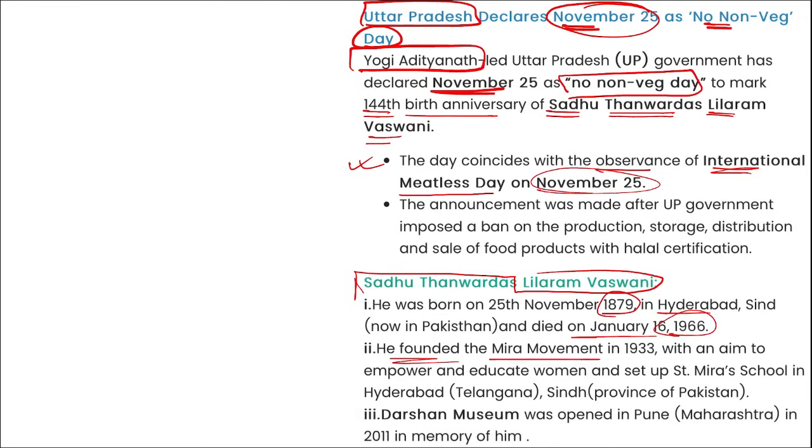He founded the Meera movement in 1933 with an aim to empower and educate women and set up St. Meera's School in Hyderabad, Telangana. Darshan Museum was opened in Pune in 2011 in the memory of him, and now 25th of November will be declared as No Non-Veg Day in the memory of the birth anniversary of Sadhu Thanwardas Leelaram Vaswani, and it was the 144th birth anniversary on 25th of November.